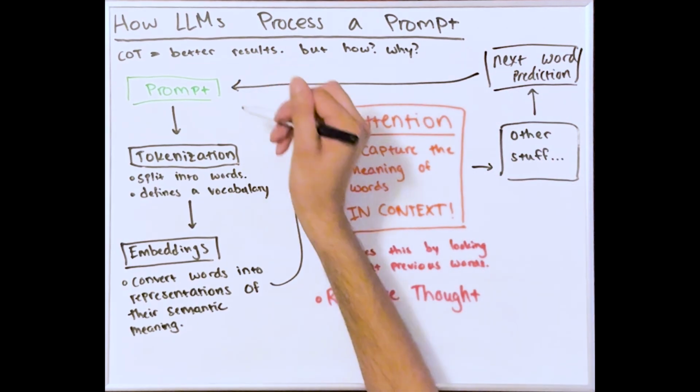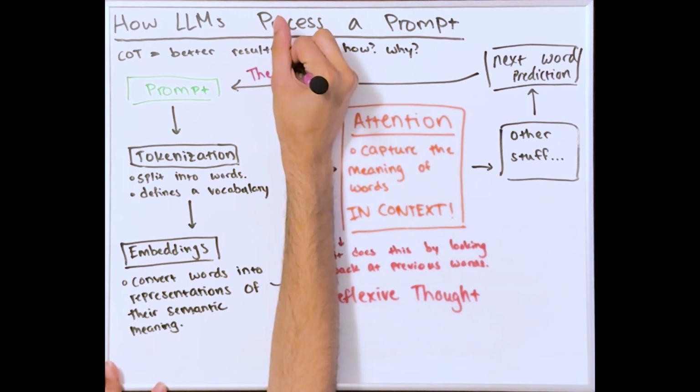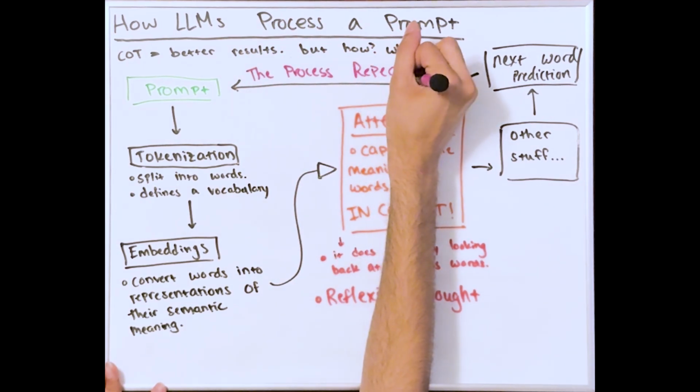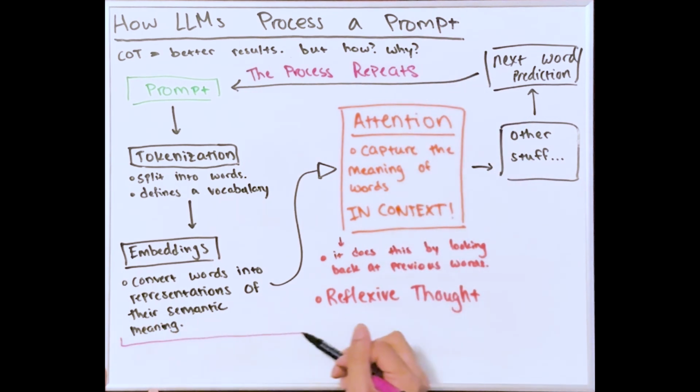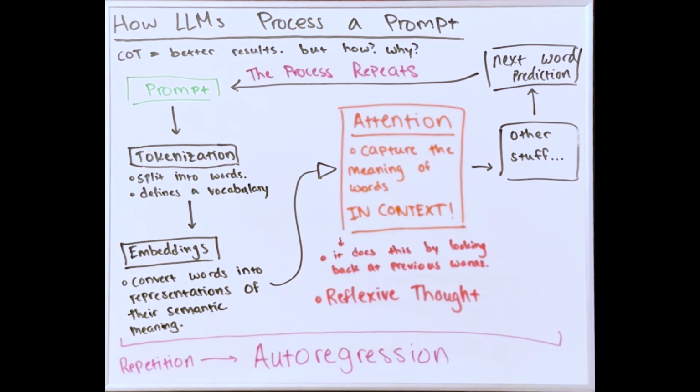So we took the prompt, did all of these things, and now we got the next token. When you chat with an LLM, it produces a long output usually, not just one token. It does this by taking that token, appending it to the end of the prompt, and then going through the entire process of next token prediction again, eventually until some stop condition. So from this, we see that the model goes through this repeated process of generating tokens one by one. This repeated process is called autoregression.